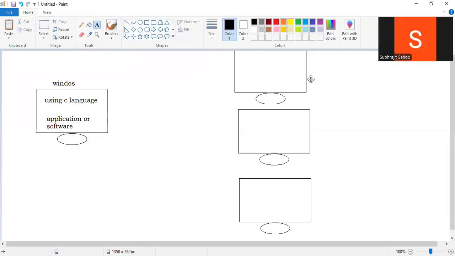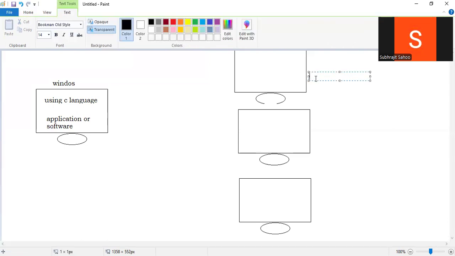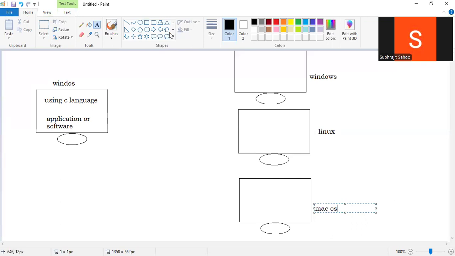So this is one more system, one more machine. Suppose in this machine, the operating system is Windows. In this machine, the operating system is Linux. Here, the operating system is Mac OS. Now, what I will do is give this application, right?